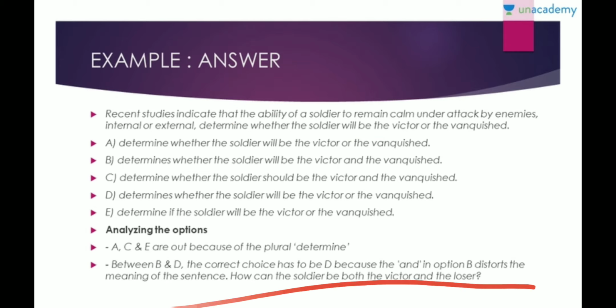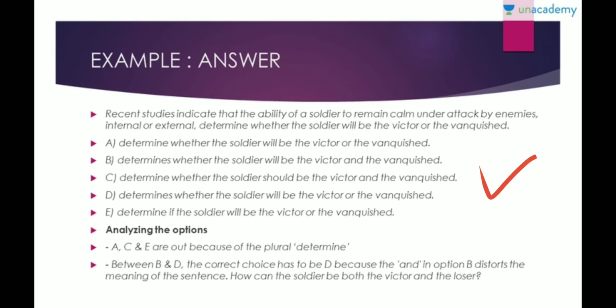Now between B and D, the options have 'determines'. So this is correct, but determines whether the soldier will be victor and the vanquished, or determine whether the soldier will be the victor or the vanquished. So now, of course, the soldier cannot be both. If it is victor and vanquished, it has to be wrong because it will be either one of them. So victor or vanquished will be correct, which simply says that option D will be correct because the soldier cannot be a victor and the loser at the same time.